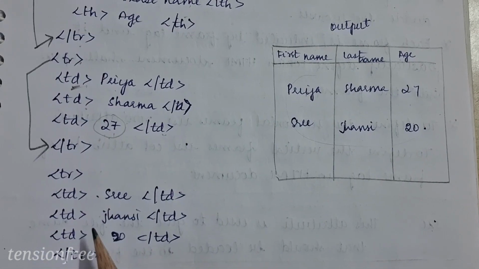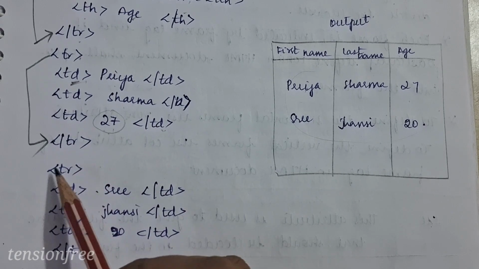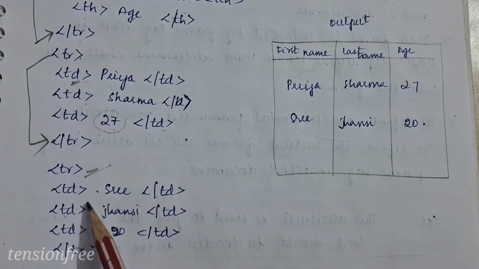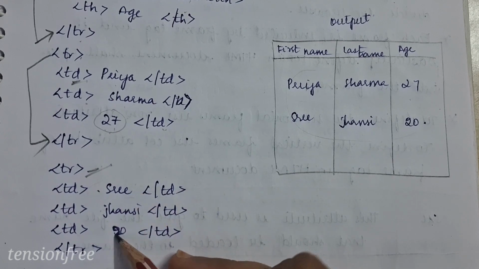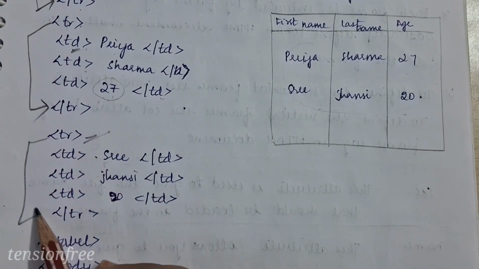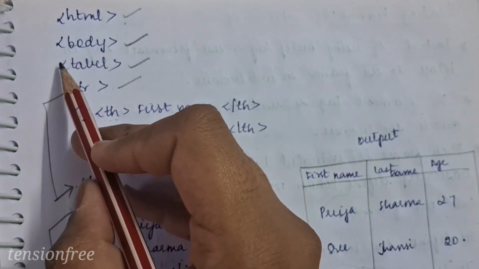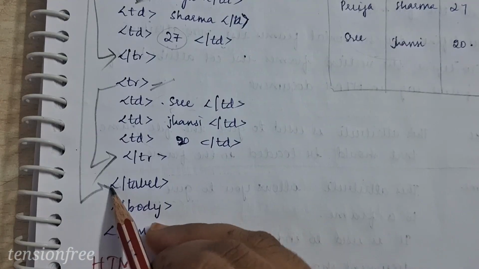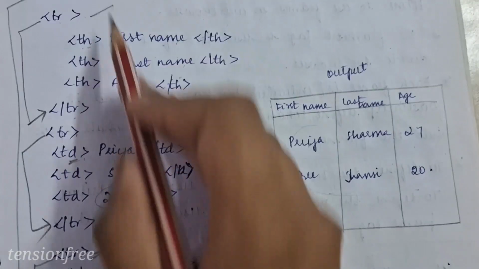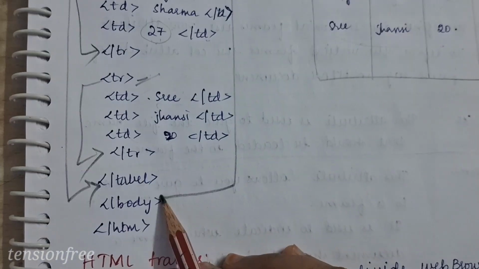Next, we are going to display another row. So we write tr, and the data that has to be written will be given and displayed here, and we close this tr. After that, we opened a table right here, so we close the table here, and as we opened the body, we close the body tag here.